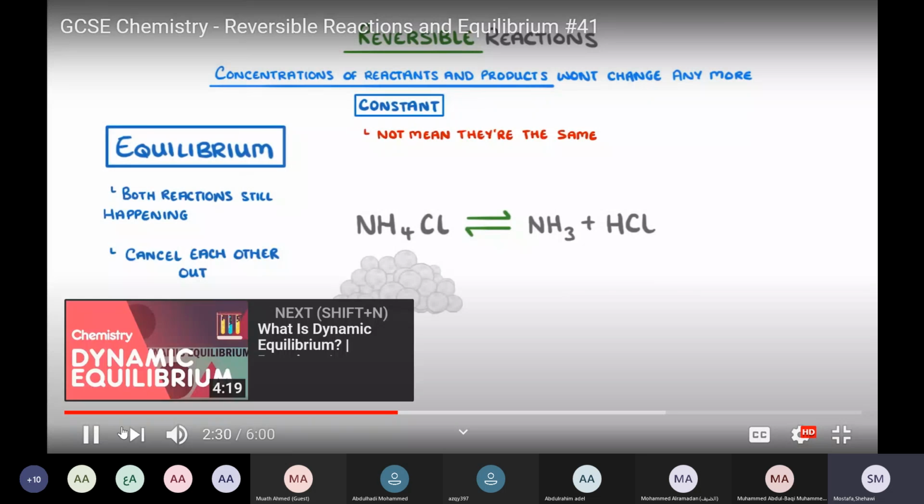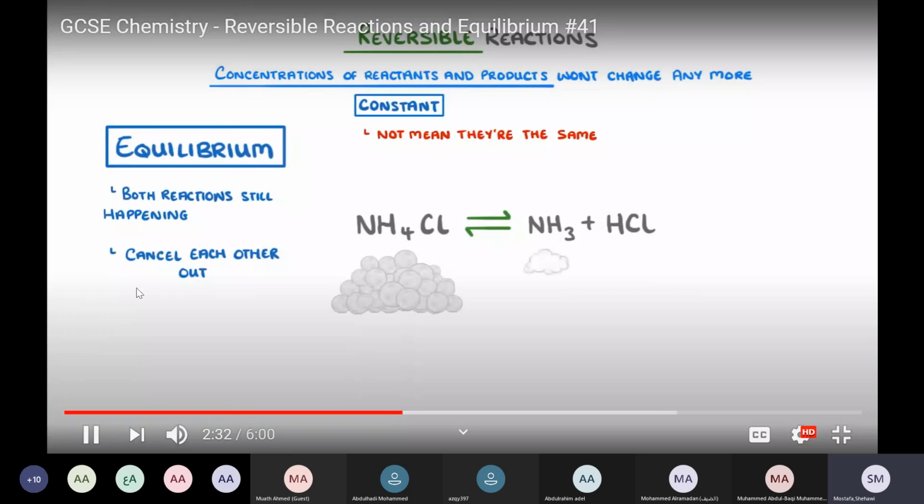Let's say we have lots of ammonium chloride and only a small amount of ammonia and hydrogen chloride. So at equilibrium, we could have a large amount of ammonium chloride and a small amount of ammonia gas and hydrochloric acid. For example, we take 10 molecules to the right and 10 molecules to the left.